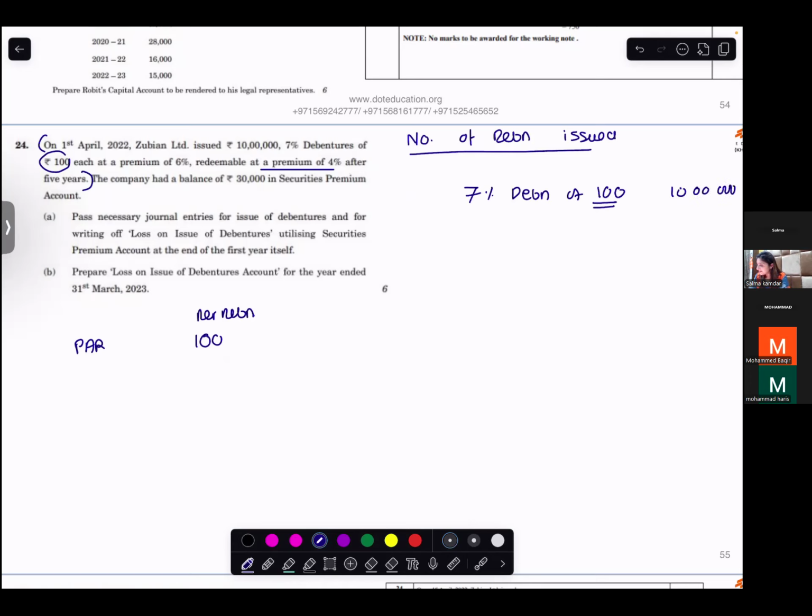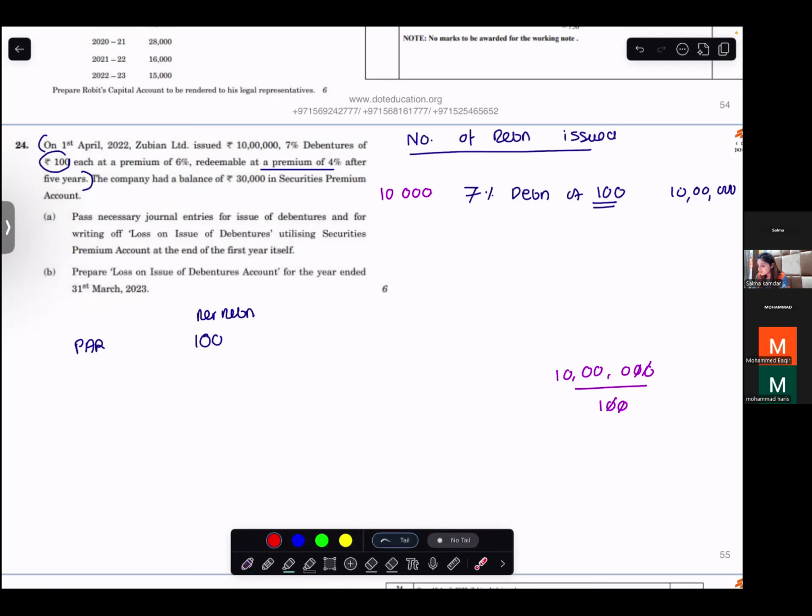Give me the number of debentures. It's 7%, so 10 lakh divided by 100, the par value or the face value. So the number of debentures is 10,000.